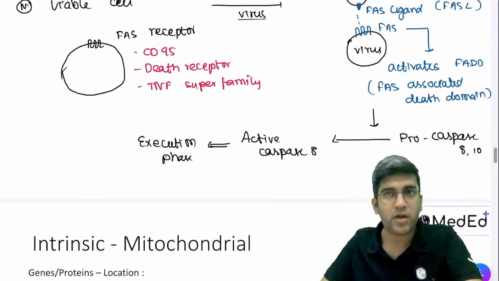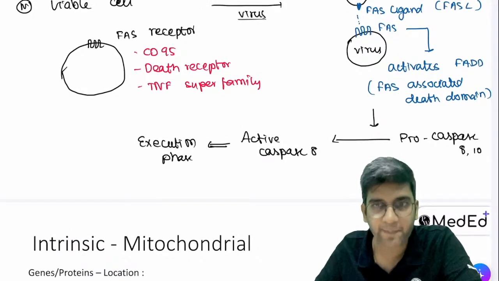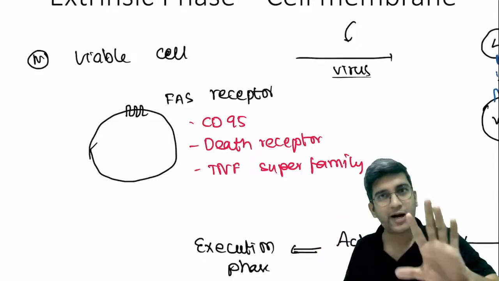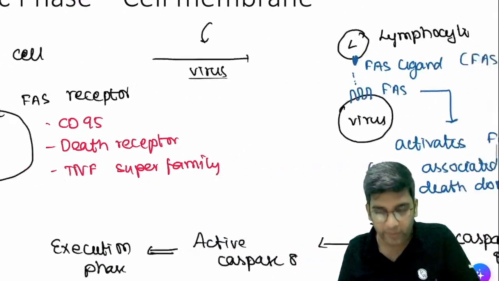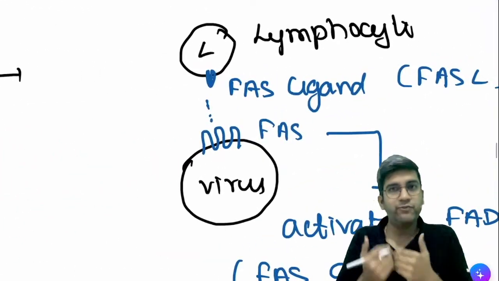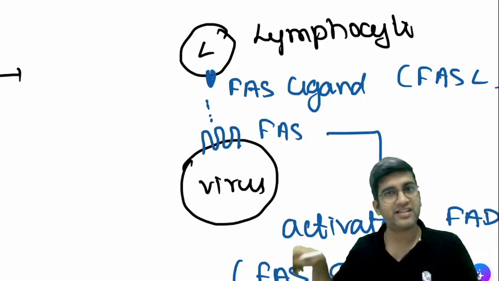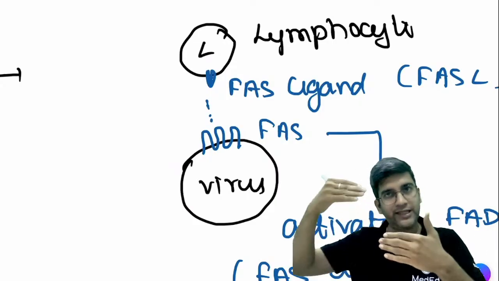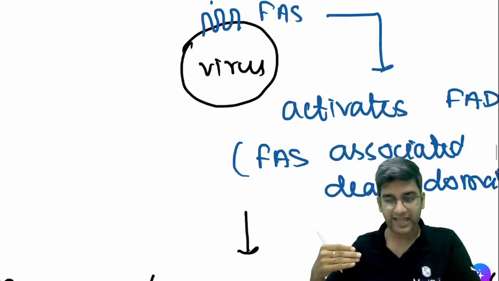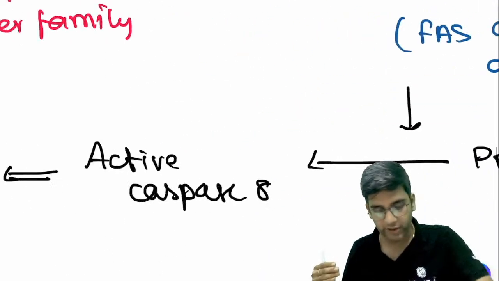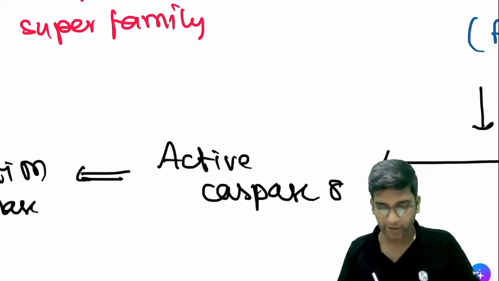Clear? Okay, I'll repeat once again just for clarity. We had a normal cell, a normal living cell with the receptor. No activation, no problem. When a virus comes into the place, my lymphocyte came and gave the ligand. And the ligand will bind only when the virus is infected. So when they bound, the downstream pathway got activated, that is FADD got activated. FADD converted procaspase 8/10 to active caspase 8/10.